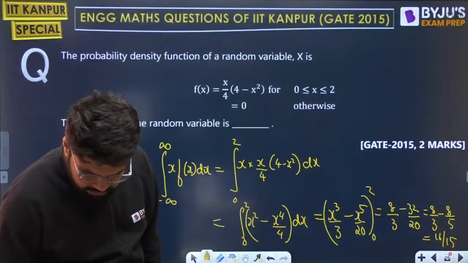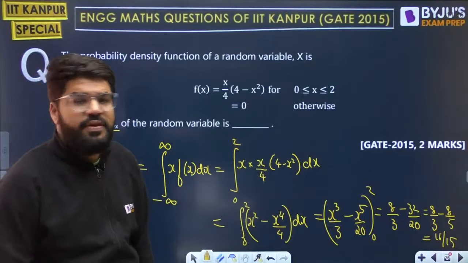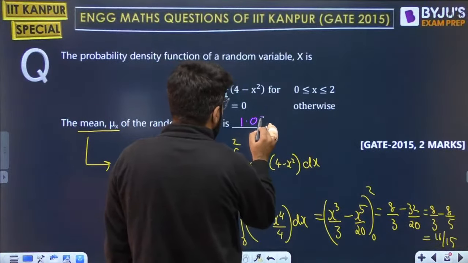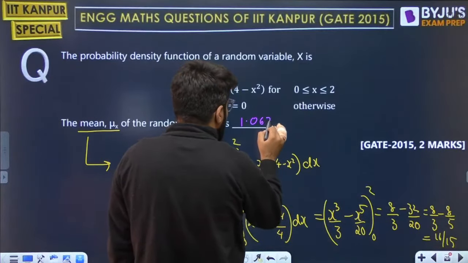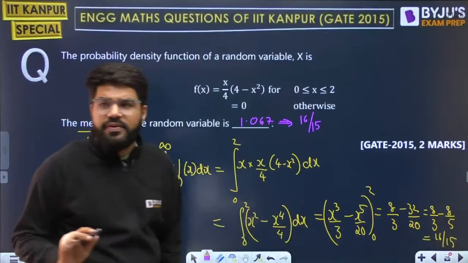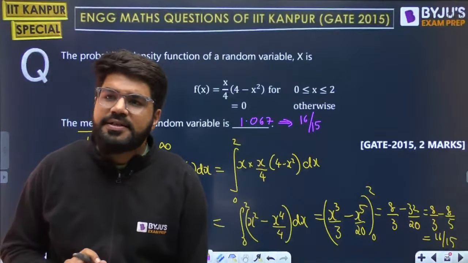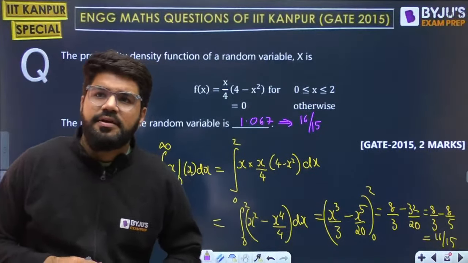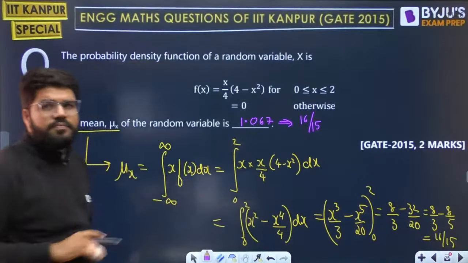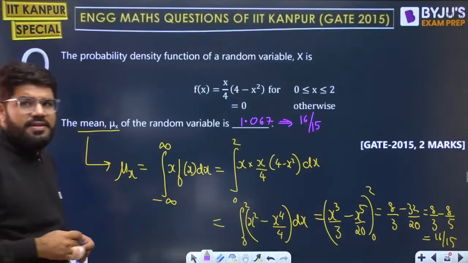So it is very close to 1, it is 1.067. This answer comes up as 1.067, obtained by 16 by 15. Done? Correct? Yes, Karthik and Dreamer. Very good. Correct answer. So it is 1.067 as the numerical answer.